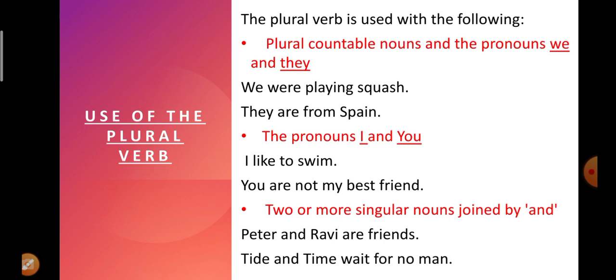Not "we are writing"; "they is from Spain" will be incorrect. Now, with the pronouns I and you, we always use the plural verb. We saw that as an exception only in the beginning. I like to swim. I do not write "I likes to swim." We don't have to write like this.